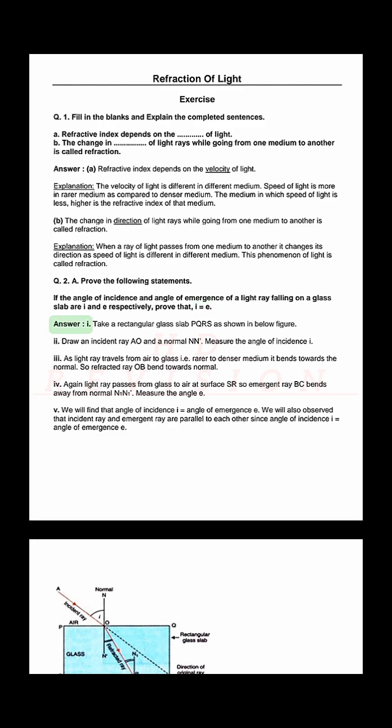Answer. I. Take a rectangular glass slab PQRS as shown in the figure. II. Draw an incident ray AO and a normal NN. Measure the angle of incidence i. III. As the light ray travels from air to glass, i.e. rarer to denser medium, it bends towards the normal. So the refracted ray OB bends towards the normal.